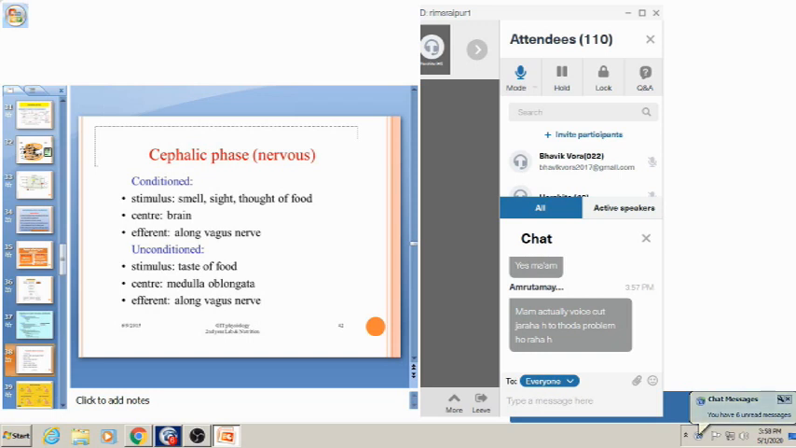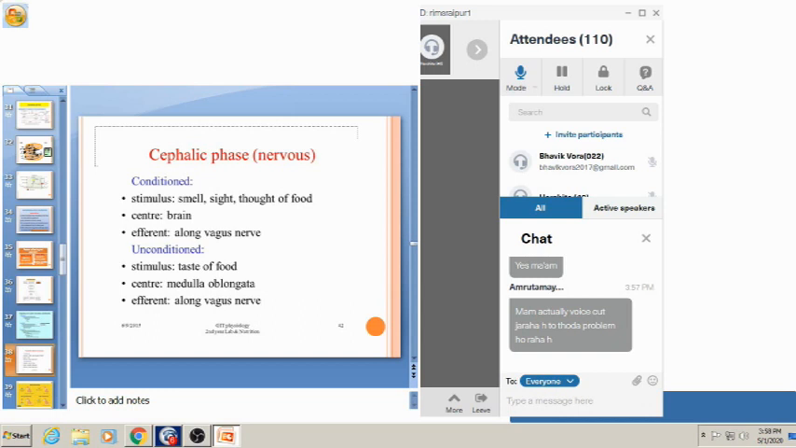And then the conditioned reflex. Conditioned reflex is when the subject already knows the smell, sight, or thought of food. So the center is also the brain, meaning the vagus nerve. Here all the sensory afferent nerves are sent to the cerebral cortex, and from there to the dorsal nucleus of vagus. Ultimately the vagus is stimulated, so it will secrete acetylcholine. So this is the conditioned reflex.